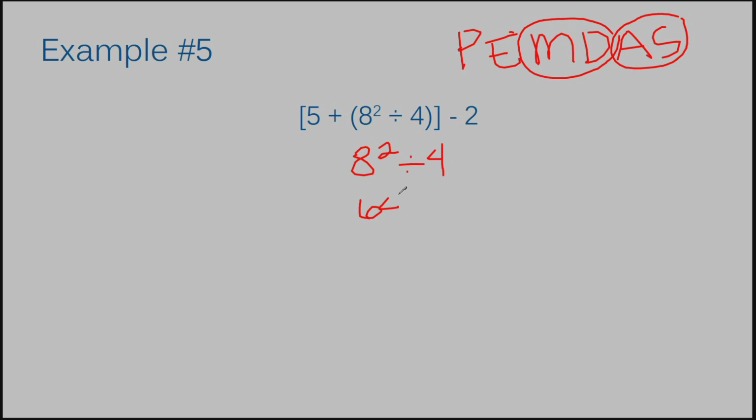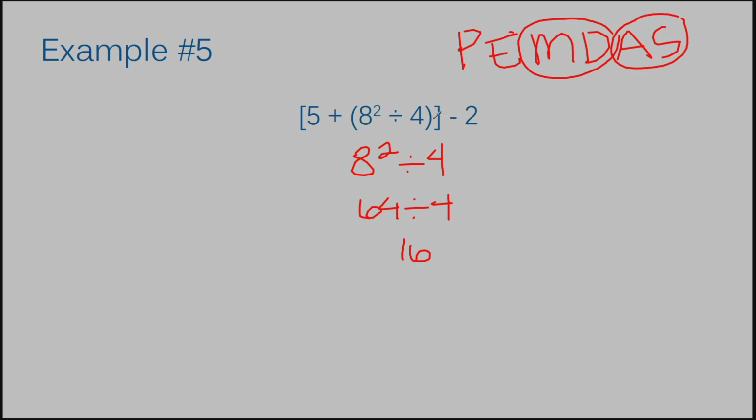So you rewrite that. 64 divided by 4. Do I have any other exponents? No. Do I have any multiplication or division? I do. I need to solve. What's 64 divided by 4? 16.